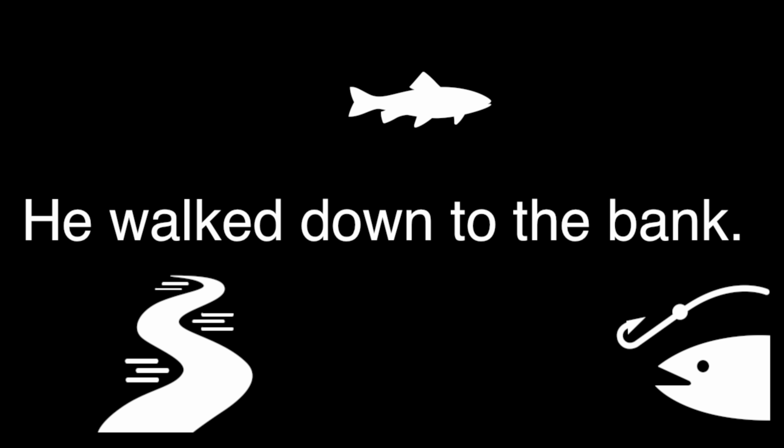Now, think about the context in a larger sense. For example, if you read the sentence, he walked down to the bank. Now, if the passage is about money or business, then you'd probably picture a regular bank where you put your money. But if the passage is about fishing or a river, then you're probably going to be thinking about the edge of the water. So this exact same sentence can produce two completely different meanings depending on the situation that the text is describing.